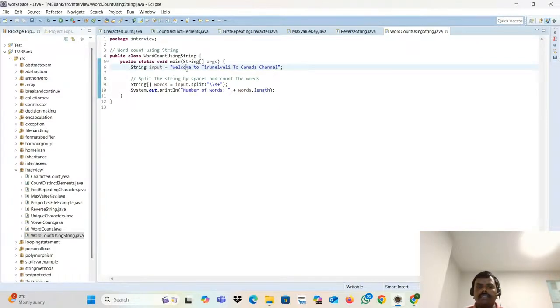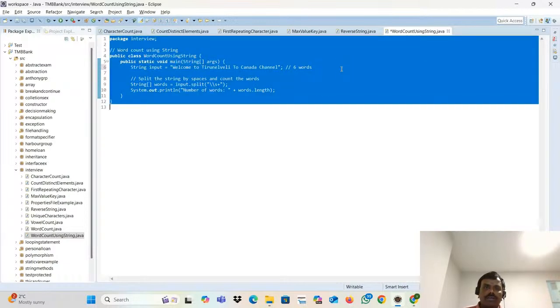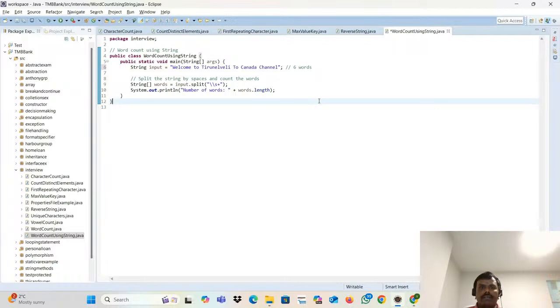Can we call this one a word? Welcome is one word. To is another word. Tirunelveli is another word. To is another word. Canada is another word. Channel is another word. How many words are here? 1, 2, 3, 4, 5, 6 words. Right? How can we count these words actually? How to count it actually?